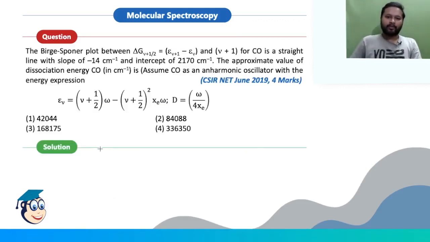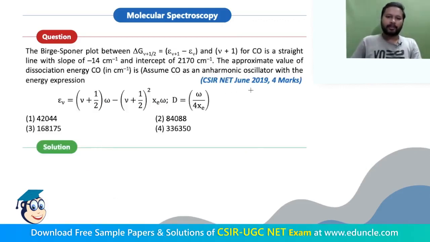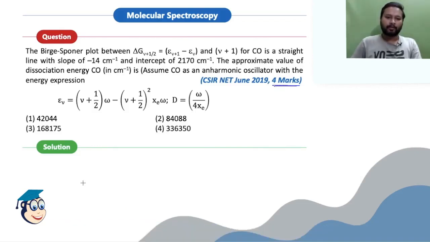All right, so let's talk about this question here. It was asked in the same exam, but it was asked for 4 marks, and many people got confused with this question because this is something which has not been asked yet. It was a very surprising question in the exam. What it says is that the Birge-Sponer plot between delta G at V plus 1 by 2 is equal to this, that is epsilon V plus 1 minus epsilon V.